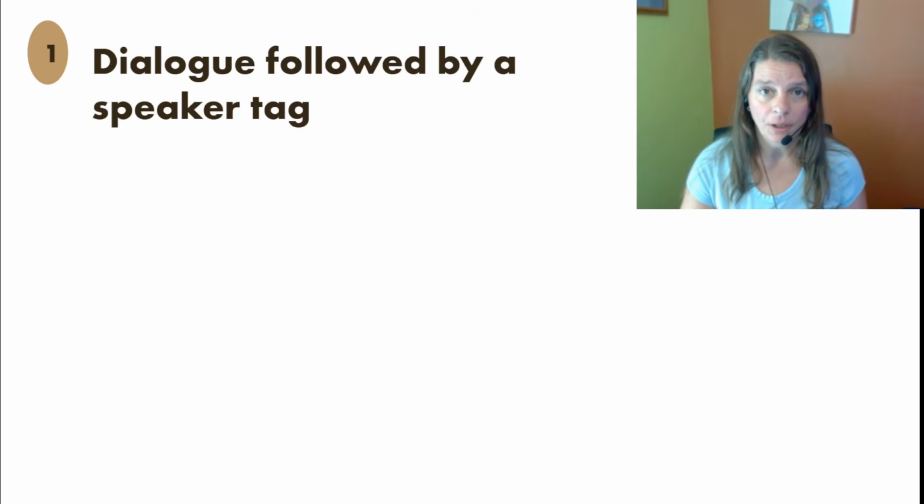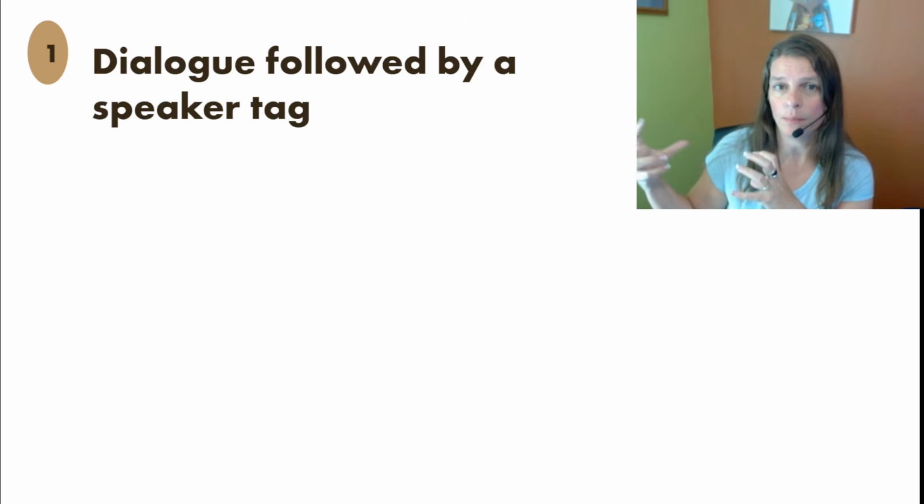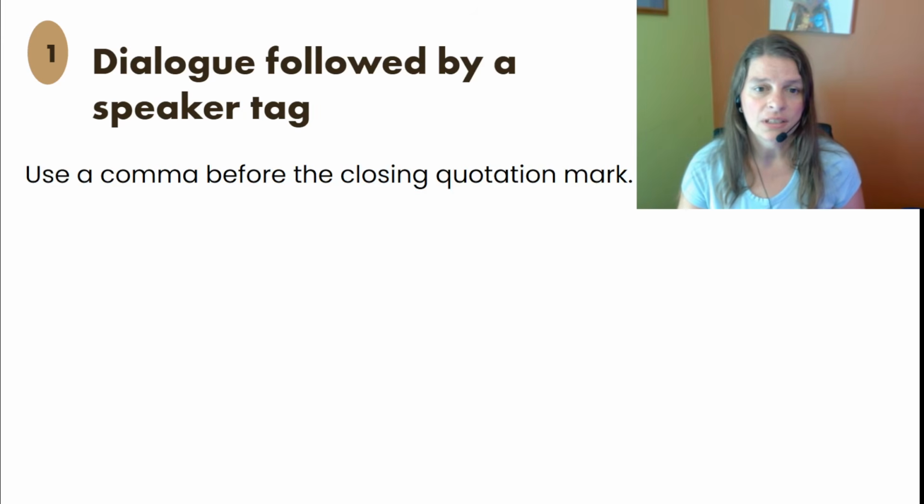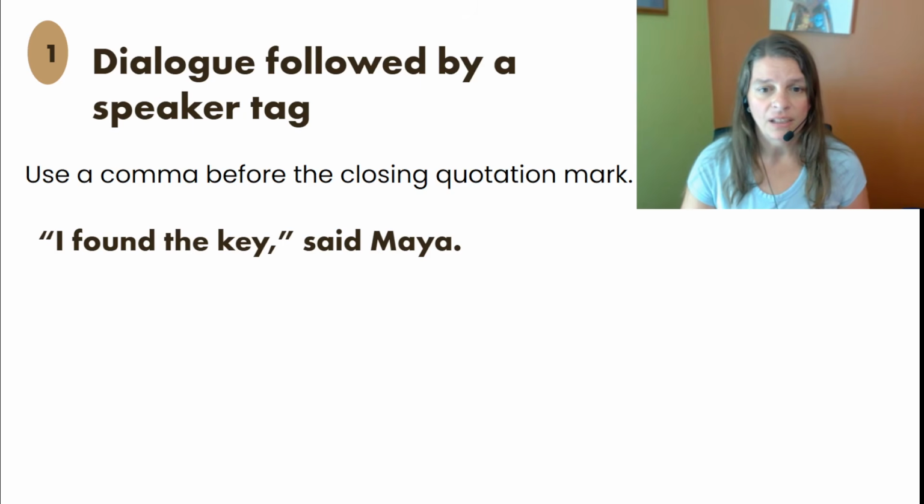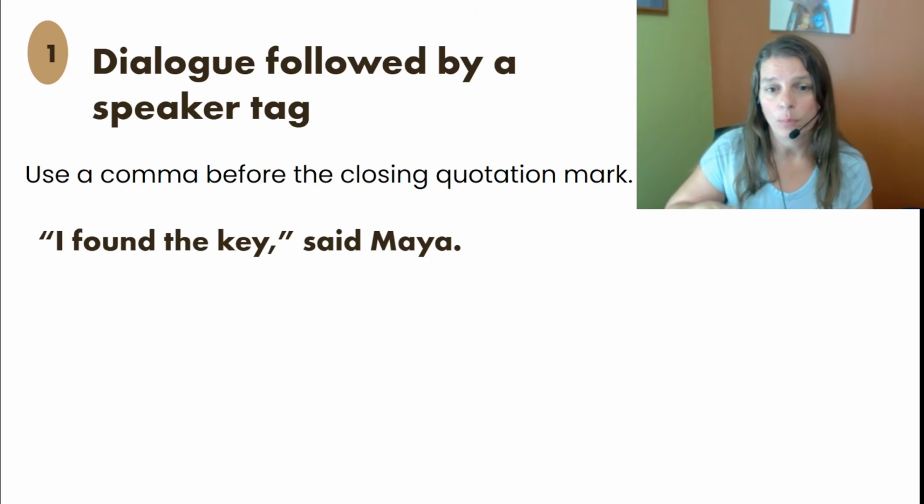The first pattern that we're going to talk about is dialogue followed by speaker tag. So, the words and then the part that's like "said so-and-so." Here's an example. "I found the key," Maya said. So what we do is we have quotation marks around the words that the person said. And then at the end of what they said, we will not put a period in this case, we'll put a comma. And then we put a tag on the end, said Maya.